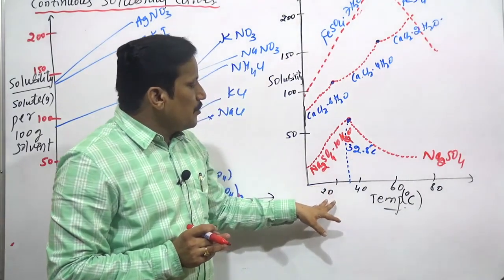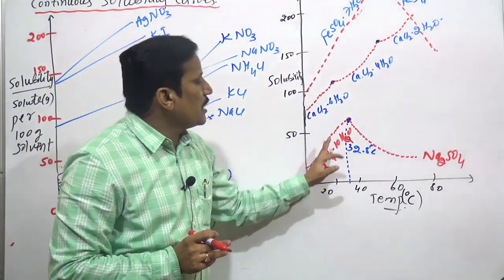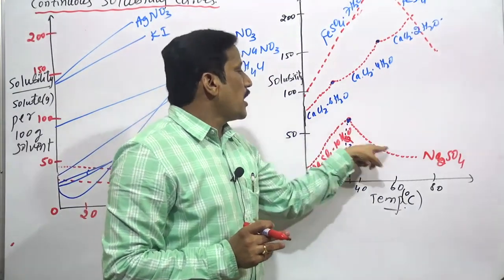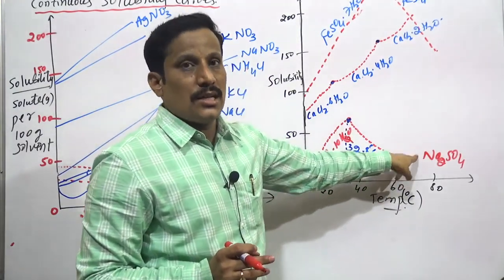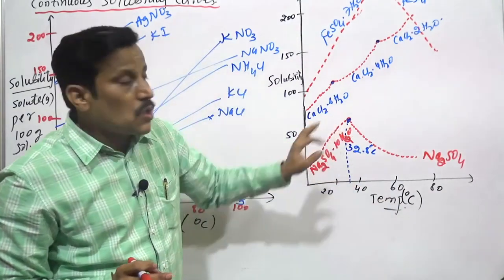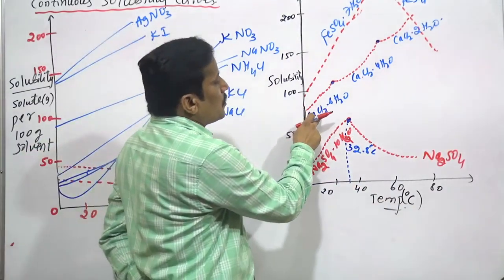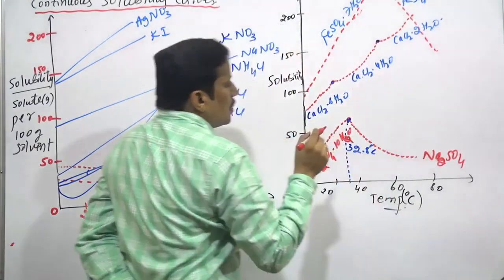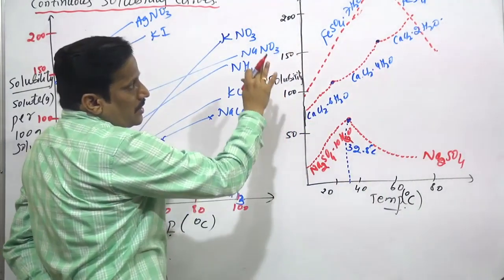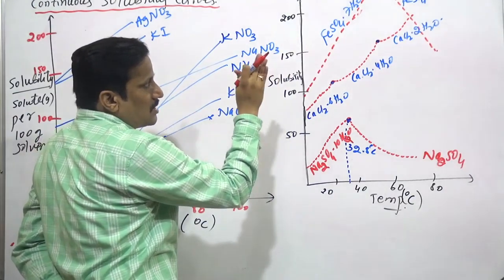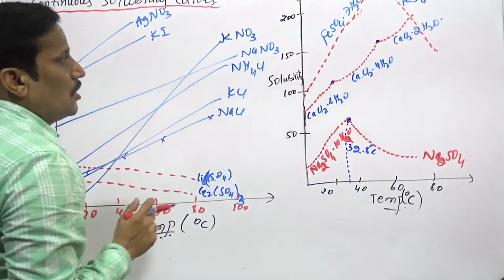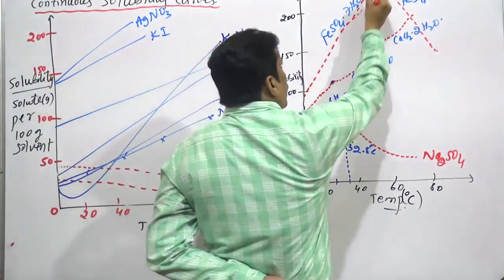With increasing temperature, solubility first increases, then decreases. That is why it is called discontinuous. For calcium chloride, it is increasing, decreasing, increasing, decreasing. So that is why they are called discontinuous solubility curves.